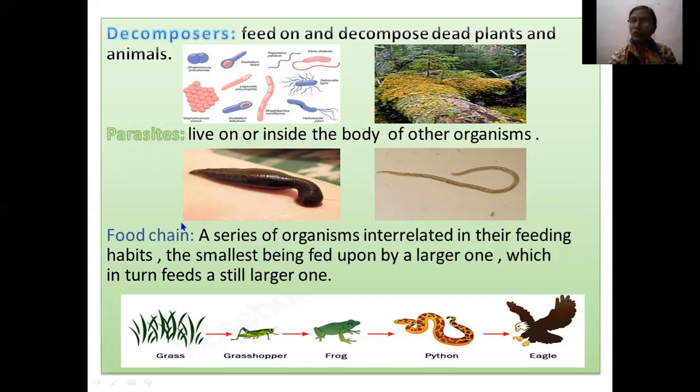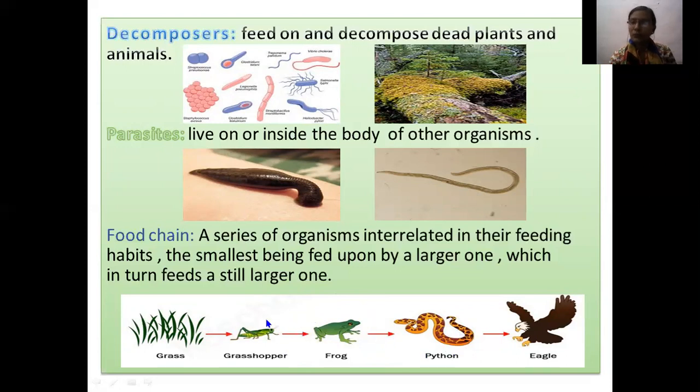Next one is the food chain. So what is a food chain? A series of organisms interrelated in their feeding habits. Such as the grass, which is green in color. So what are they? The producers. Grasses are the producers. And the grasshopper, frog, python and eagle are the consumers, because they are depending on others for food.